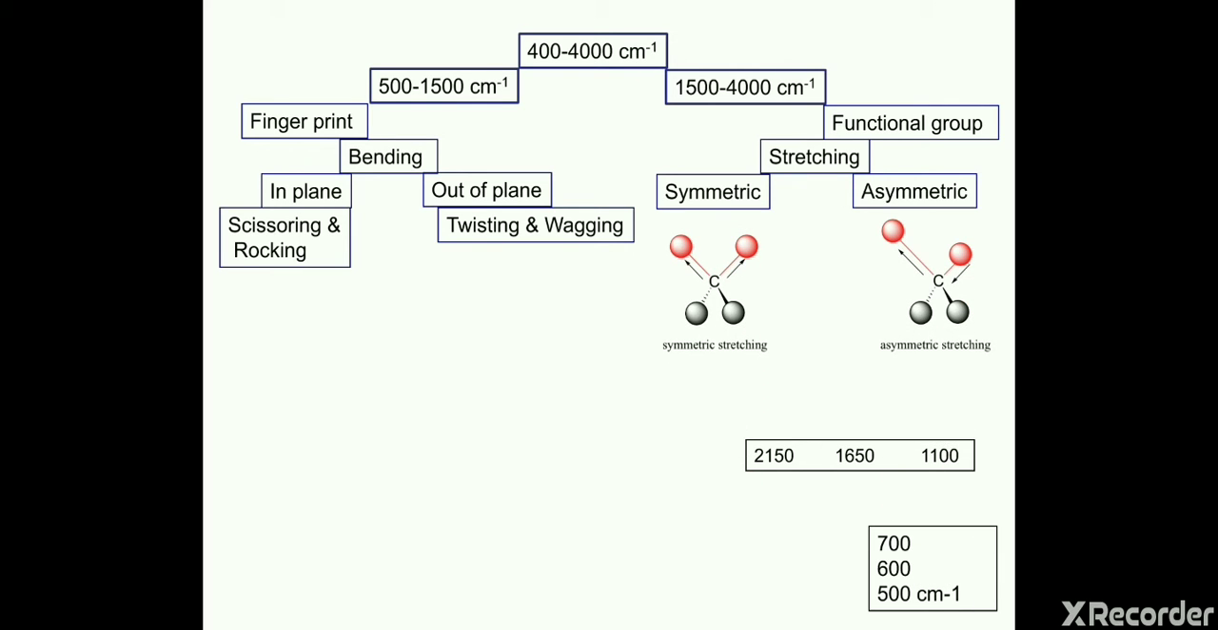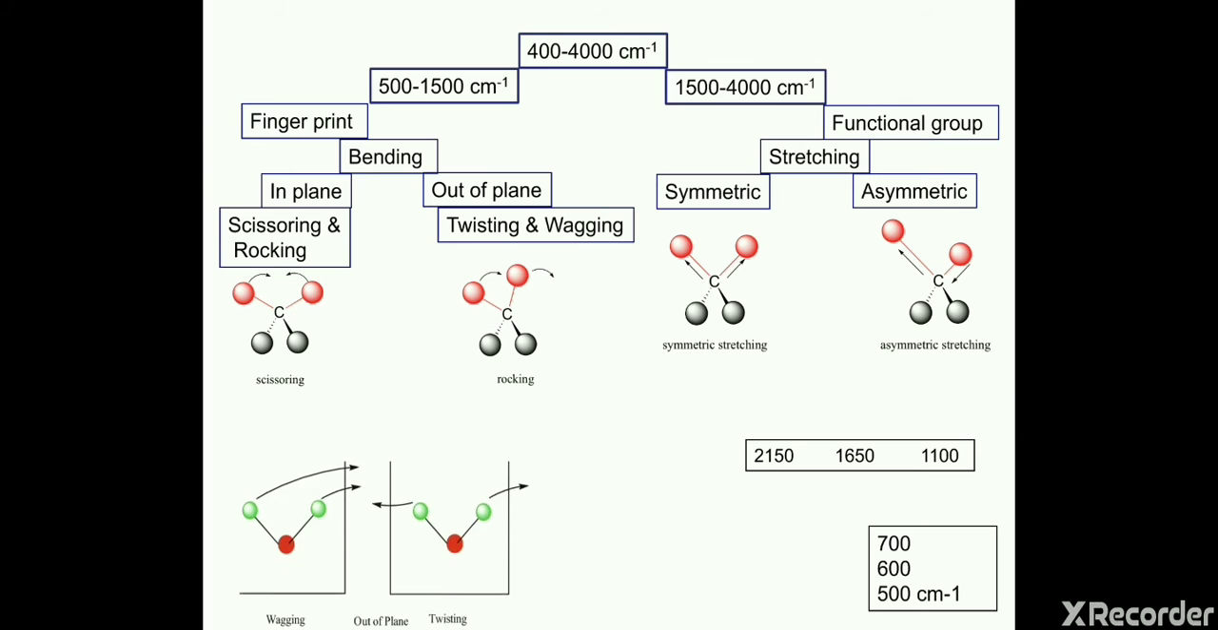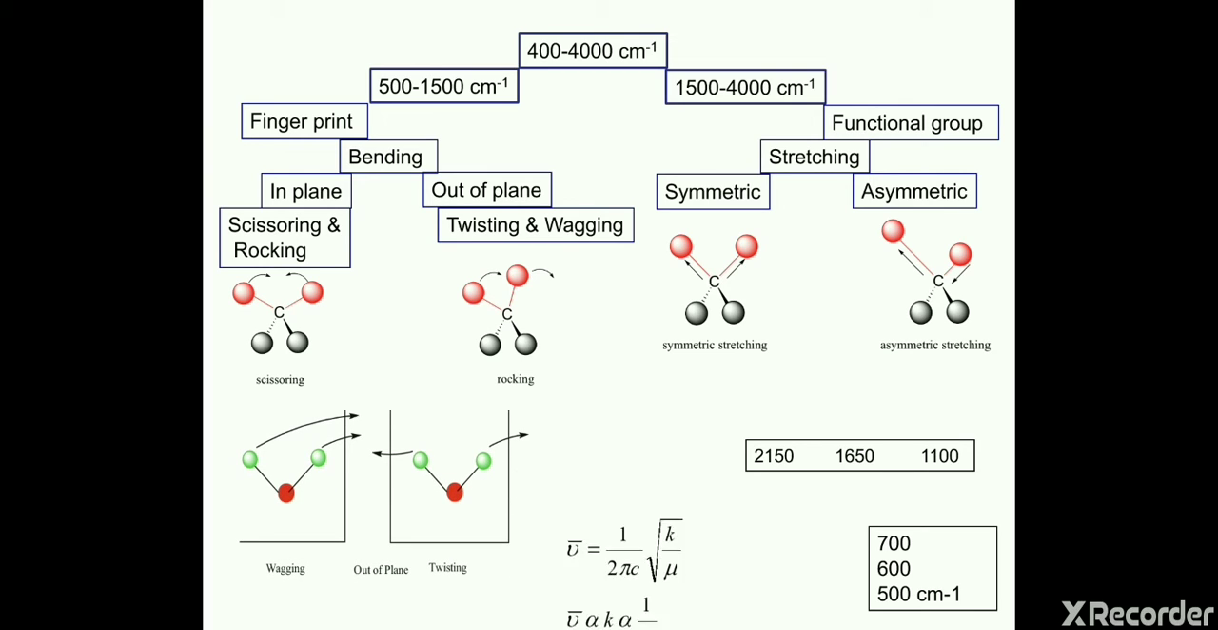So we can see these two diagrams. When vibration is in the same direction of atoms, then it is symmetric stretching, while if the vibration is in the opposite direction, then it is asymmetric stretching. Now in plane, scissoring and rocking. So we can understand with these models what is scissoring, what is rocking, what is wagging, and what is twisting.